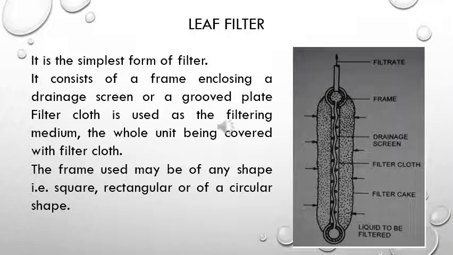Next type of filter is the leaf filter. This is the simplest form of filter wherein you have a frame enclosing a drainage screen. You can say a frame over which a filter cloth is kept, and the whole unit is kept in the liquid which is to be filtered. And in between the frame, you can use suction so that whatever liquid comes in contact with the assembly will enter through the filter cloth inside the frame, and then it will be removed through proper means.